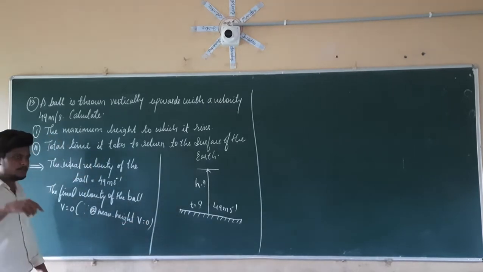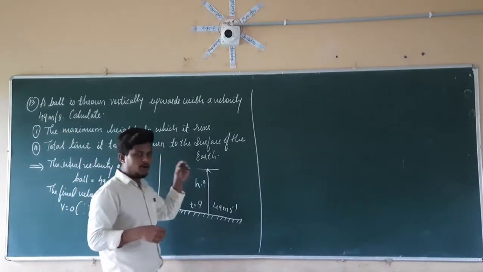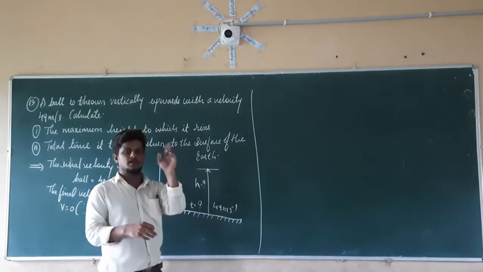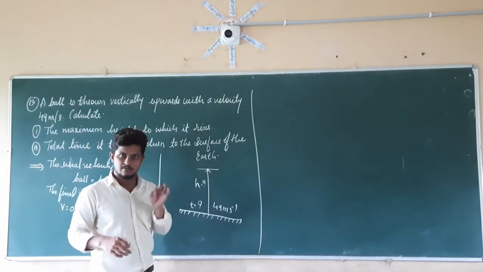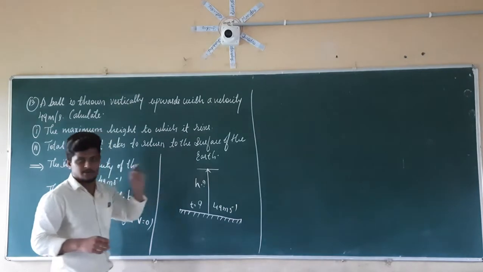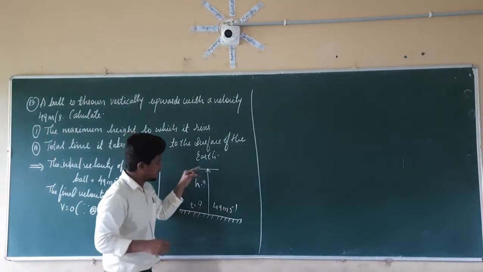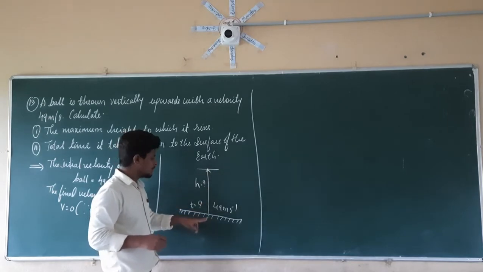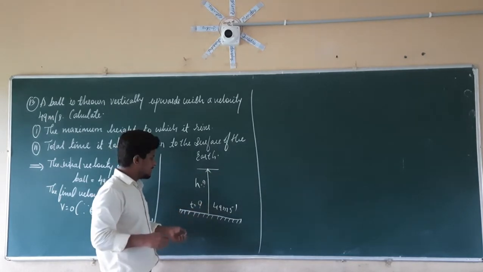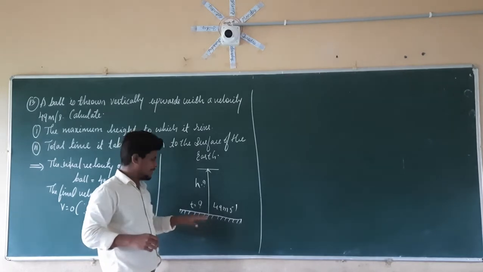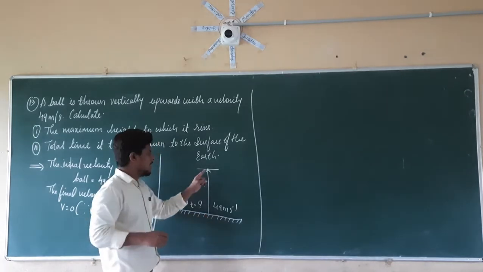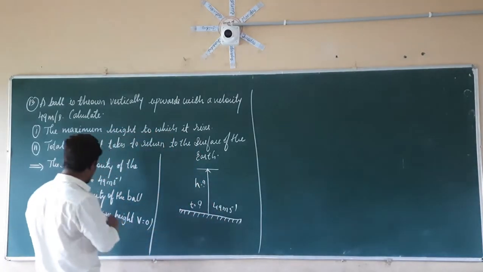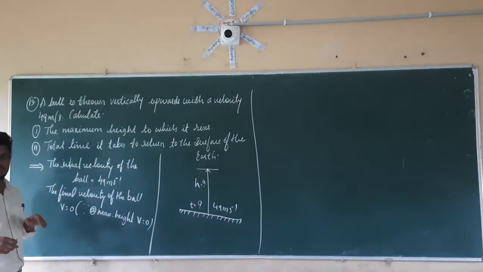If the ball is falling from this point towards the ground, then the initial velocity will be equal to 0 and the final velocity is going to change. In the same manner, if the ball is thrown in the upward direction, the initial velocity will be maximum, and after reaching the maximum height, the final velocity will be different. Right? Therefore, V is equal to 0.